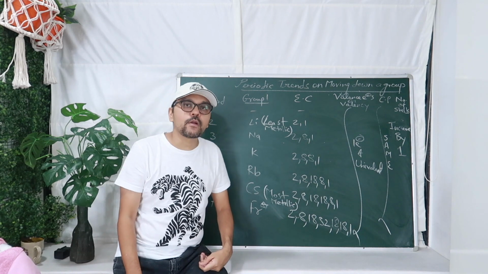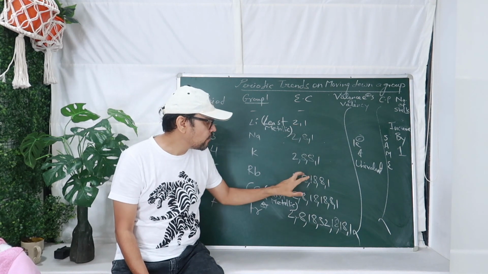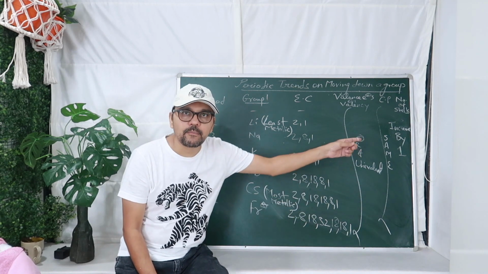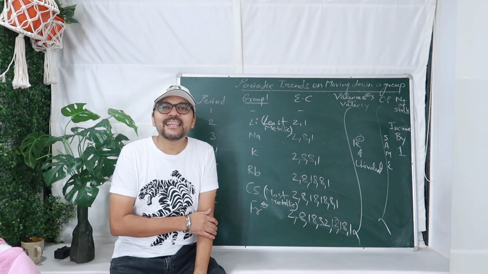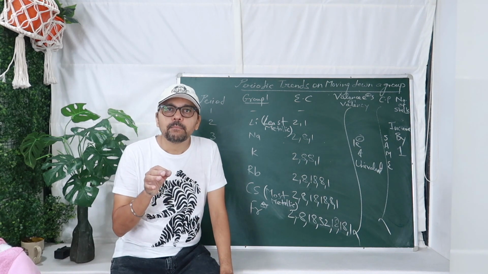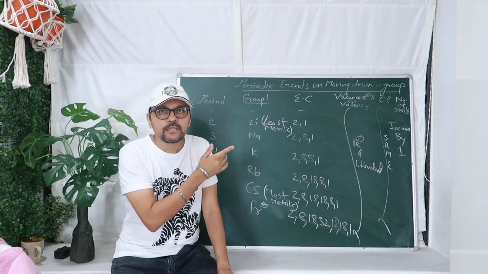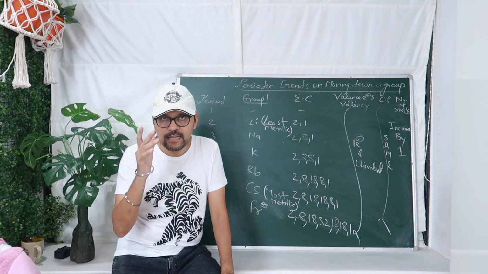And then you come to number of shells. How many number of shells were here? 2. Then how many did they become? 3. Then how many? 4, 5, 6, 7. That means number of shells increased by 1. So that is a very, very easy trend which we have studied down a group. So when we go down a group, these are the important properties you should know in your 9th class.